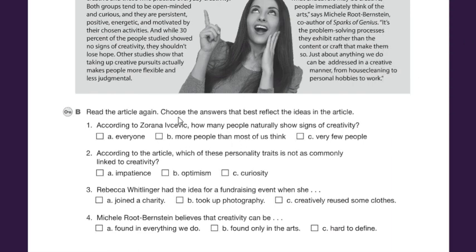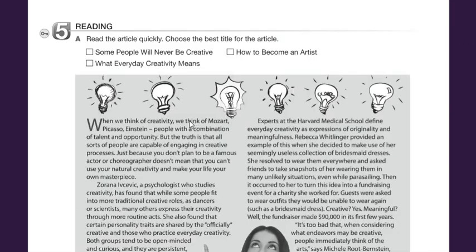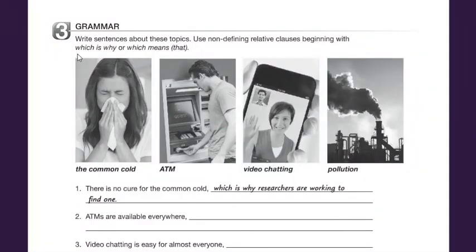All right, so that will be pretty much it for unit number 8. This is Workbook Part 2, and we were working with non-defining relative clauses, modifying sentences with non-defining relative clauses, using the expressions which is why and which means that. Don't forget to post this video after completing this exercise, and that will be pretty much it for today,